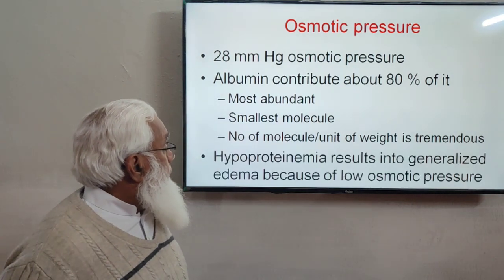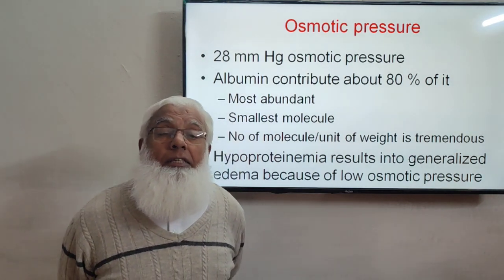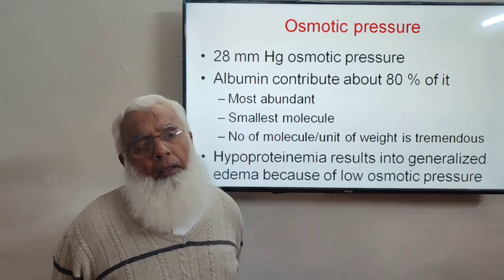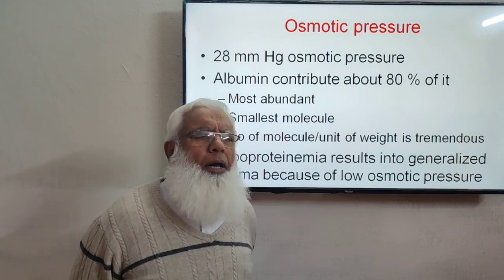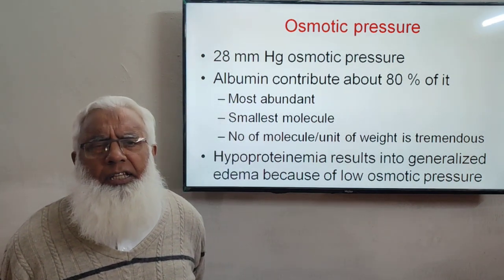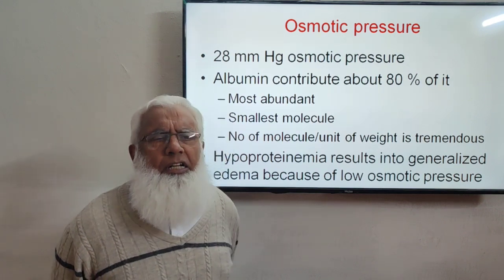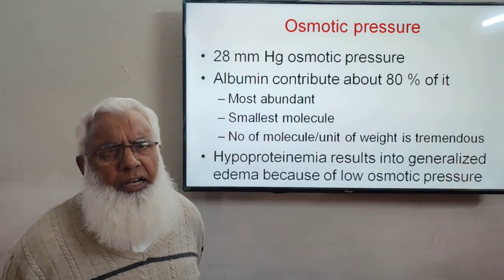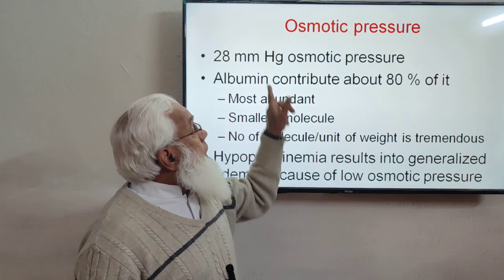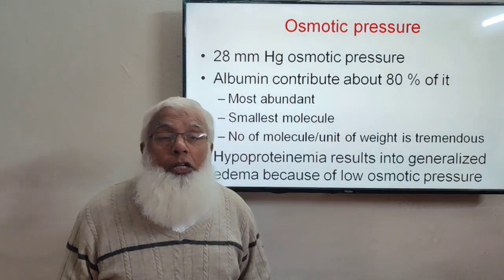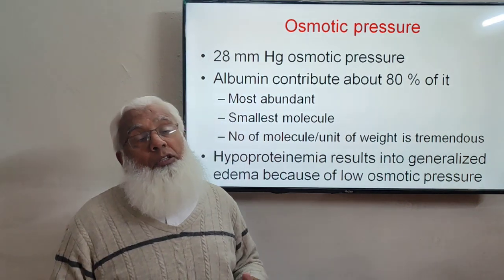Whenever there is hypoproteinemia, a decreased amount of protein due to some liver disease, malnutrition, or some abnormality in the kidneys where proteins are being lost in the urine, protein deficiency may occur. It falls below 6 gram per deciliter, to 5 or 4 gram per deciliter. If the plasma proteins are deficient, that is known as hypoproteinemia. So the osmotic pressure will be reduced, and this is the retention force for the water inside the vascular compartment.